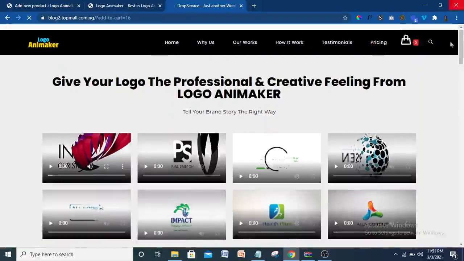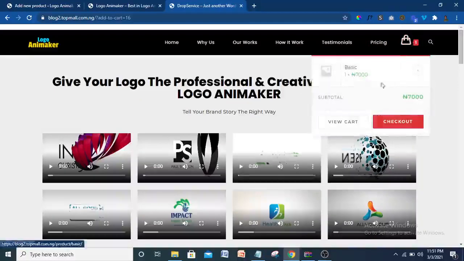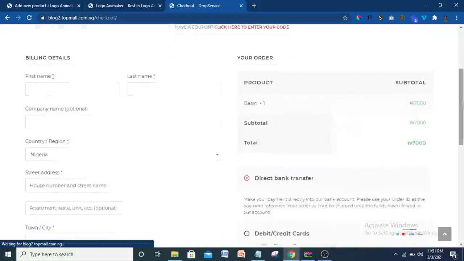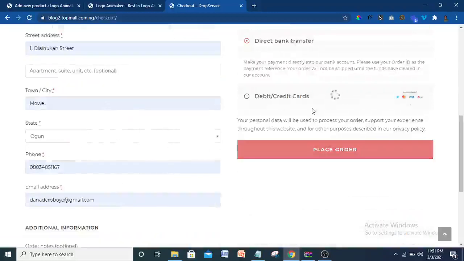All right, as you can see, this is the cart now. As we have added it to cart and the price, you can see you choose basic. So when they click on checkout, you can actually view the cart, but when your customer clicks on checkout, it brings them to a checkout page like this where they can put in their details. All right, so I'm just going to fill in this. I'm showing you how everything is going to work.